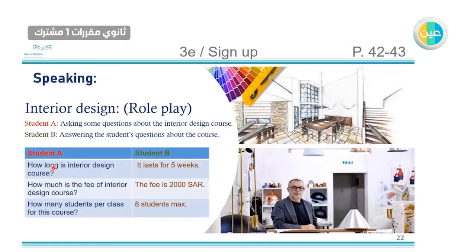Student A: How long is the interior design course? Maybe student B will say, this course lasts for 5 weeks. How much is the fee of the interior design course? Student B can say maybe the fee is 2,000 riyals. How many students per class for this course? This is the question of student A. Student B can maybe say 8 students max. Maybe another student will say 7 students max. So this is just an example of the speaking task.